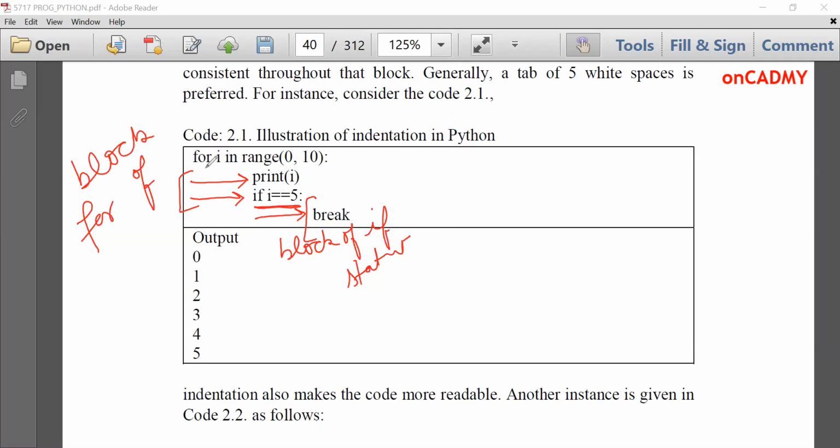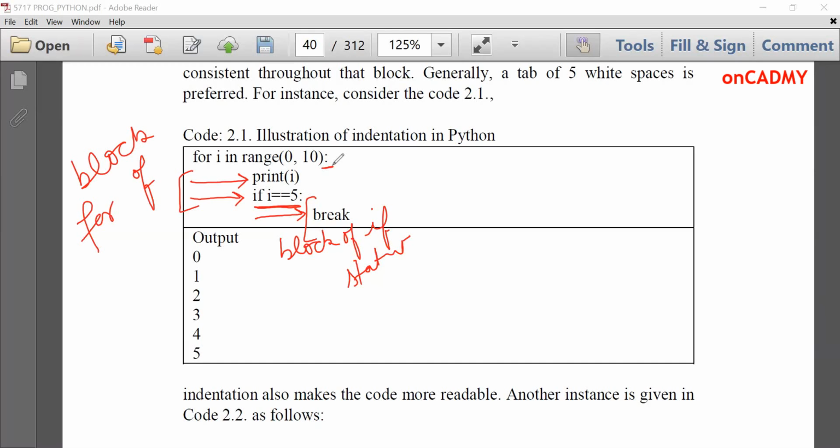This is the format of writing for statement in Python. We'll study this in detail in the chapter of control statements. There I will teach you in detail about this. For i in range 0, 10, what is the syntax, what is range function, and how if statement is used, why this colon is used. So this will be told in that lecture.